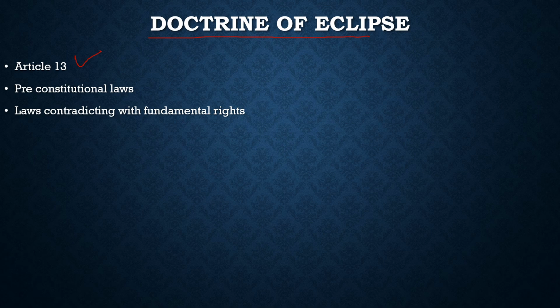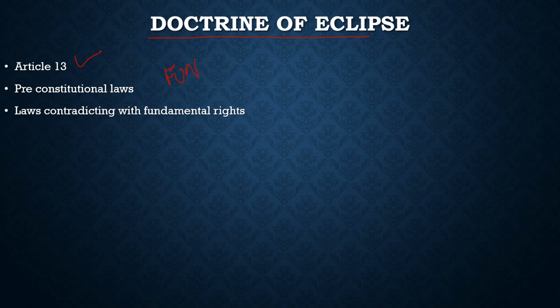Suppose any pre-constitutional law or any cultural law, any custom, any order made by any executive, whether pre-constitutional or after the constitution, if that order contradicts with the fundamental rights, then that order becomes void.